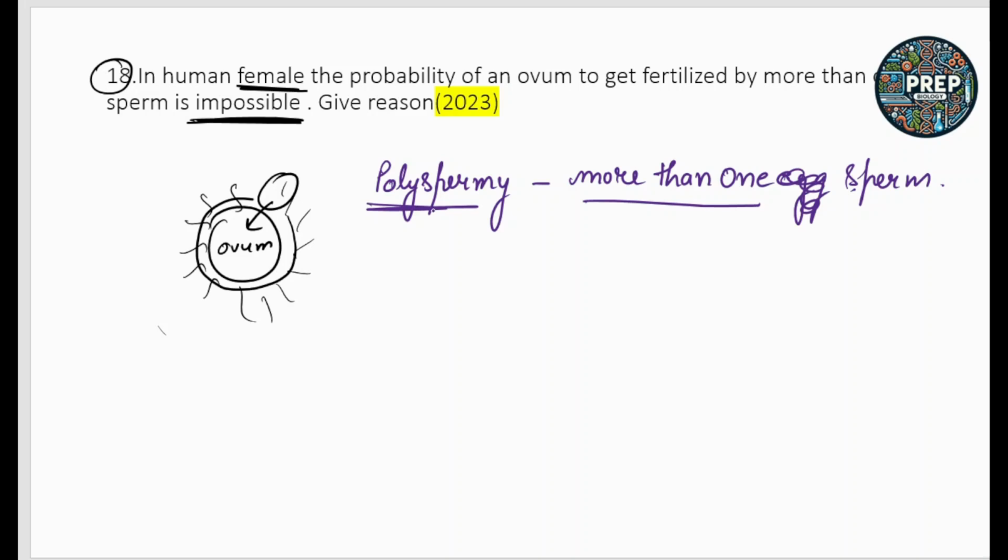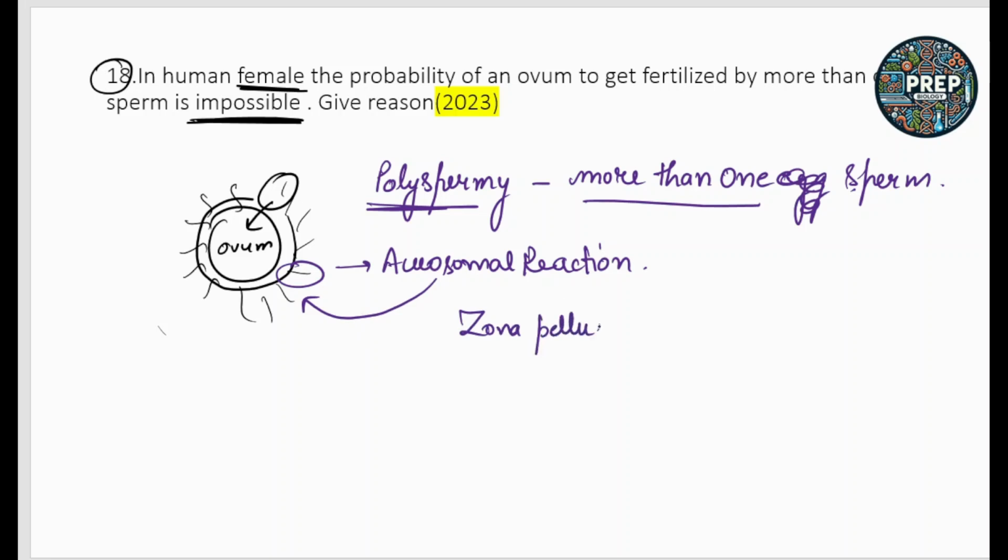So what happens is, when a single sperm approaches the ovum during fertilization, the acrosomal reaction takes place. I have mentioned earlier what the different enzymes secreted by the acrosome are. In these acrosomal reactions, the sperm acrosome connects to the receptors on the egg membrane and fuses with the zona pellucida.